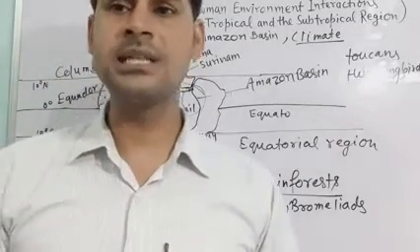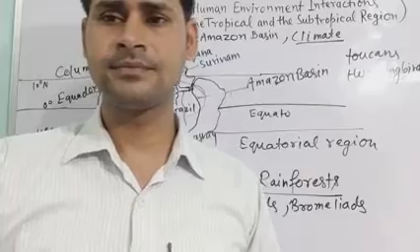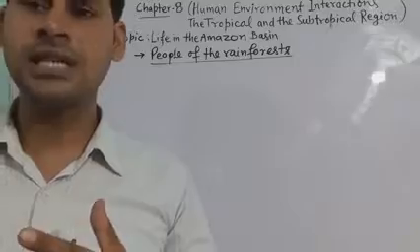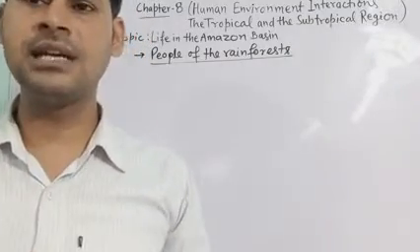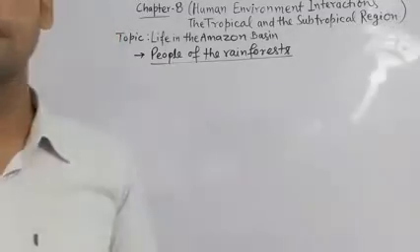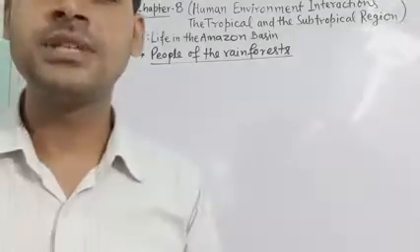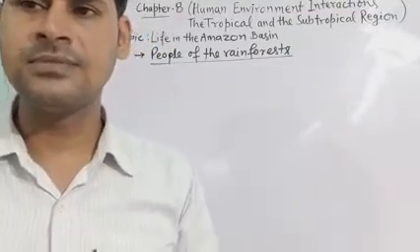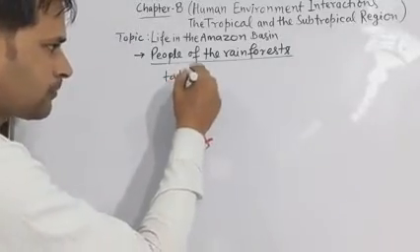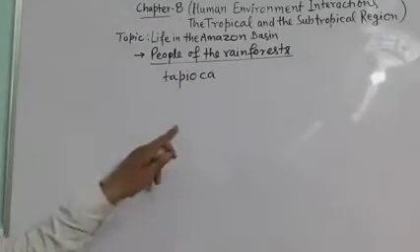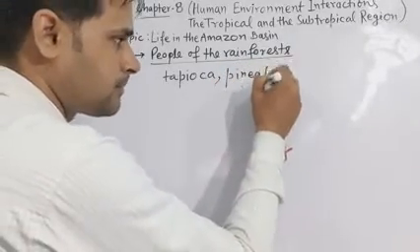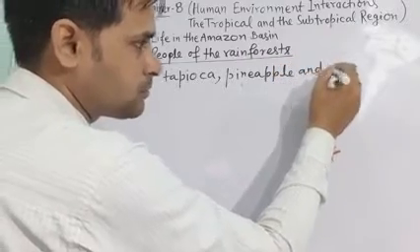Now next topic is people of the rainforest. So especially people grow most of their fruits in small areas after clearing the forest, while men hunt and fish along the rivers. Women take care of the crops, and they mainly grow tapioca, pineapple, and sweet potato.